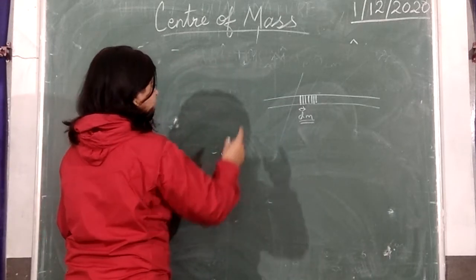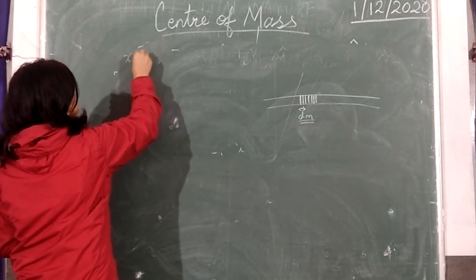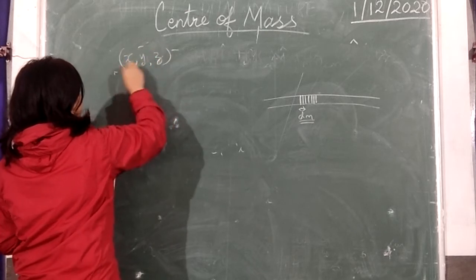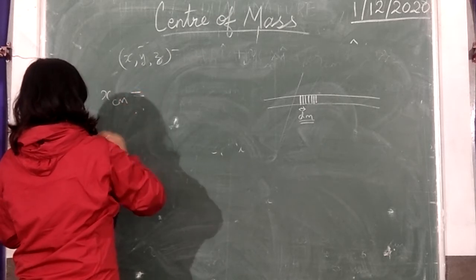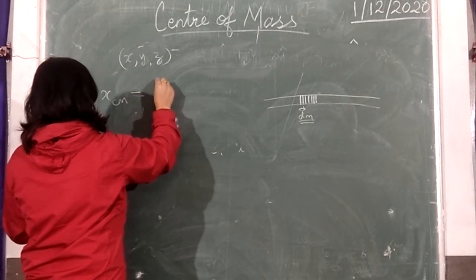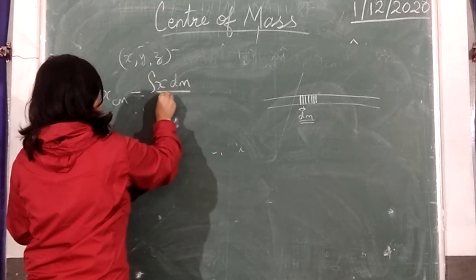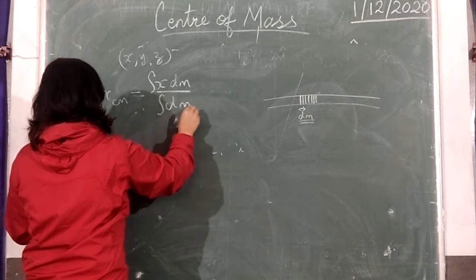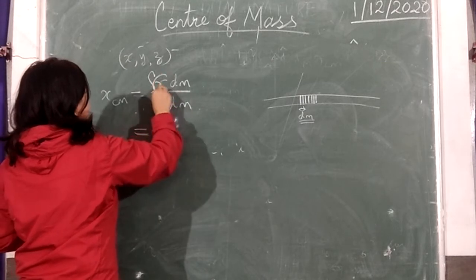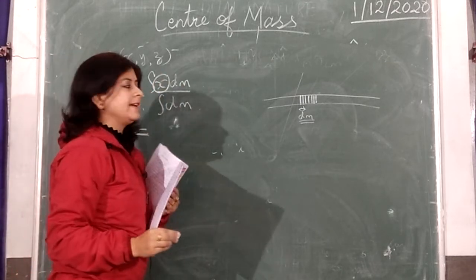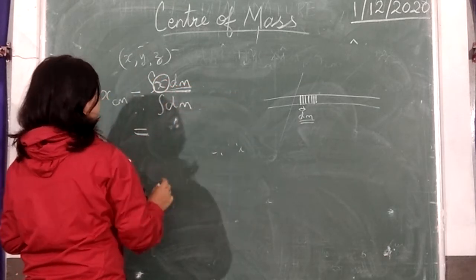The center of mass of this dm is located at x, y, z in the Cartesian system. So x_CM will be equal to the integral of x dm, where x is the location of the element in the x direction, and dm is the mass of that small element.